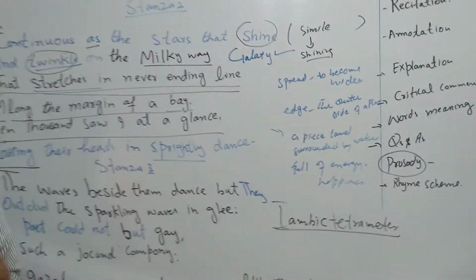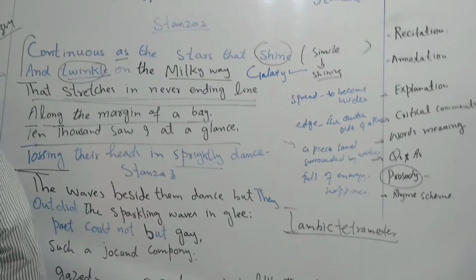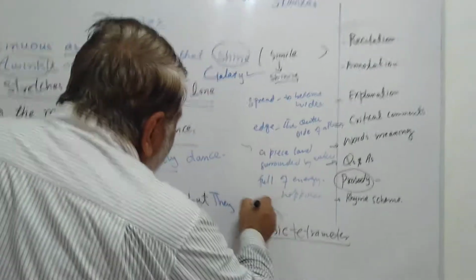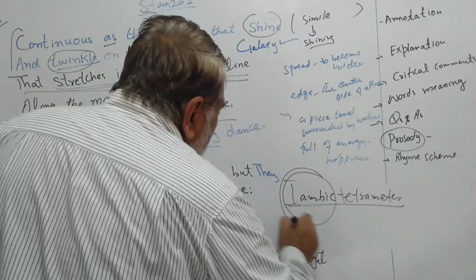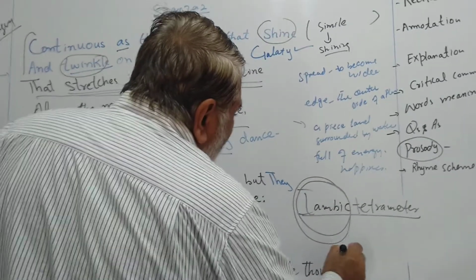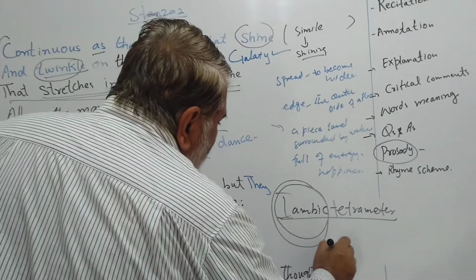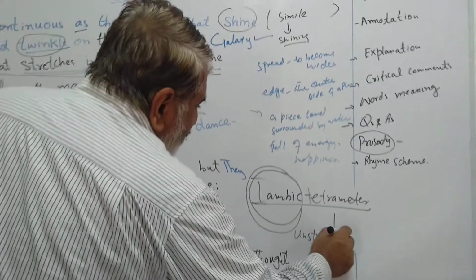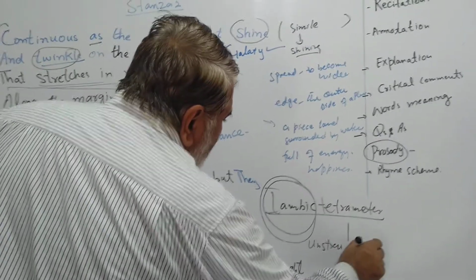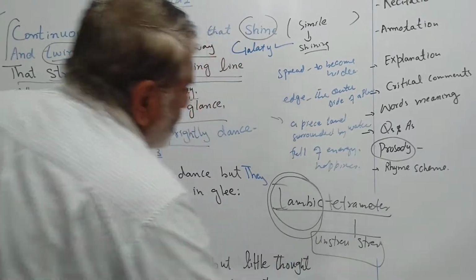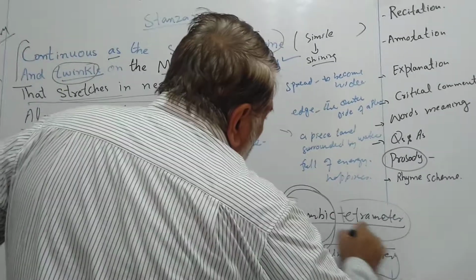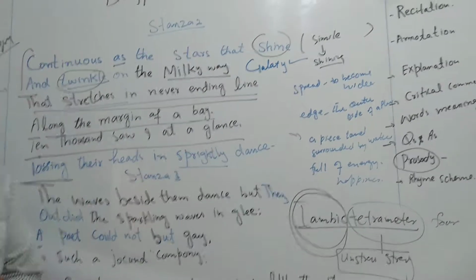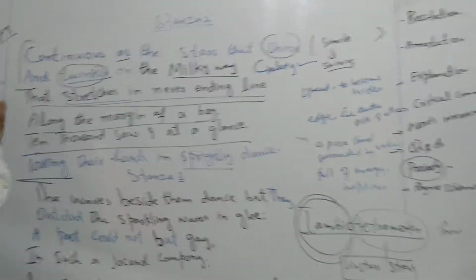Iambic means a foot in which we have an unstressed and then a stressed syllable. So this is a foot. Tetra means four.